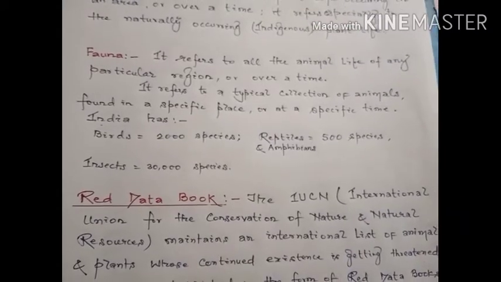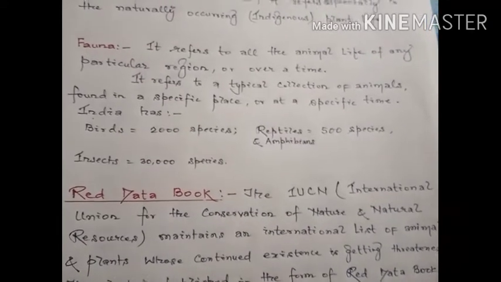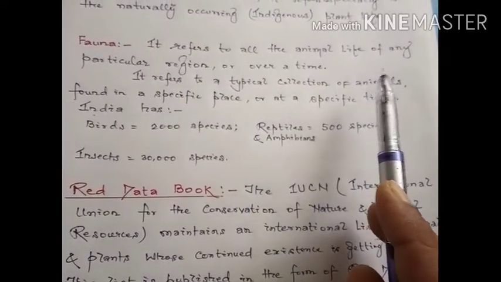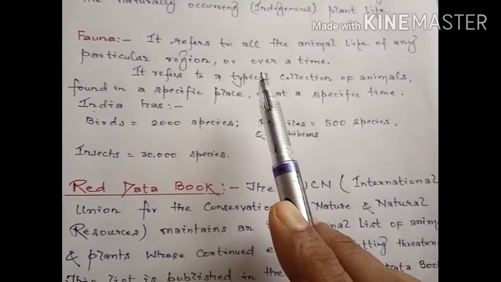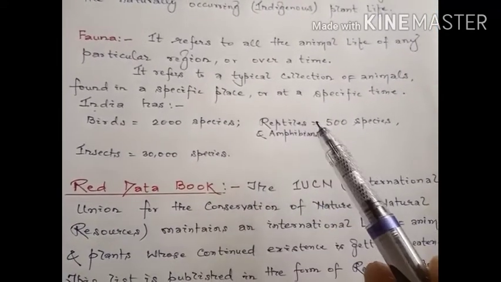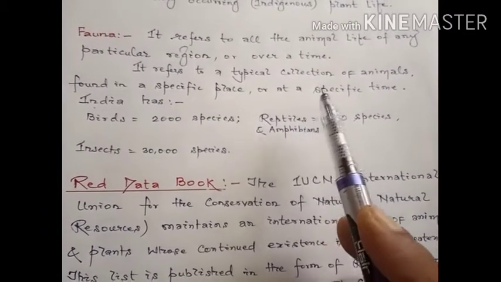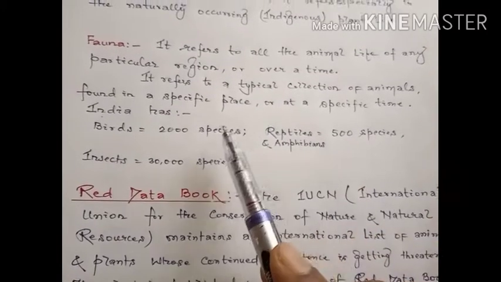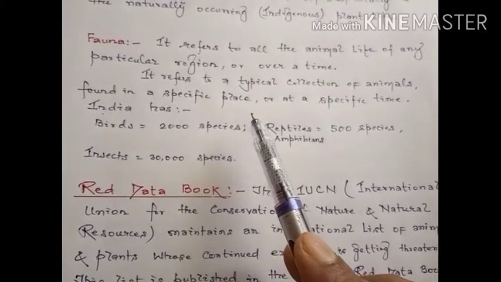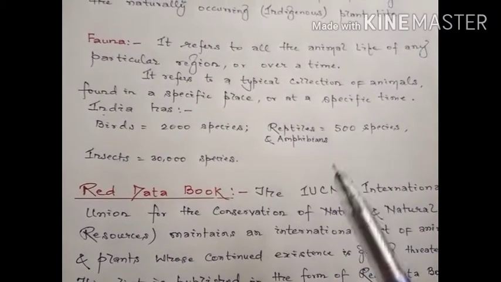Now we'll discuss another term, which is fauna. Fauna refers to all the animal life of any particular region or over a time. So it refers to a typical collection of animals found in a specific place or at a specific time.